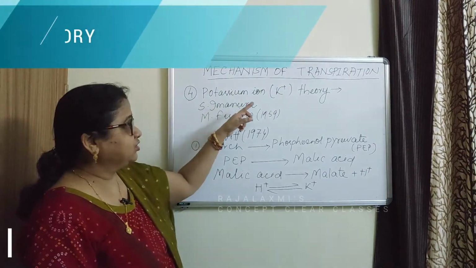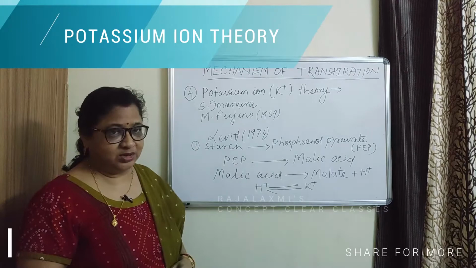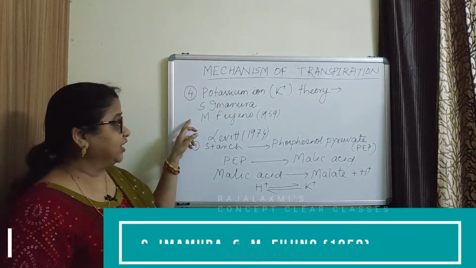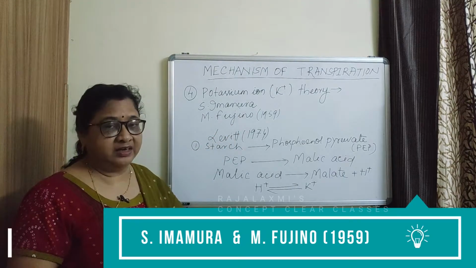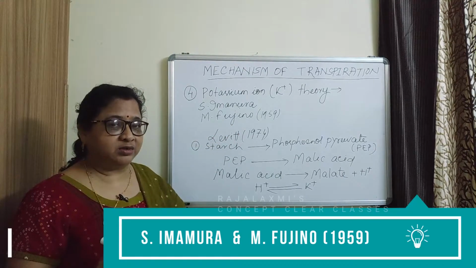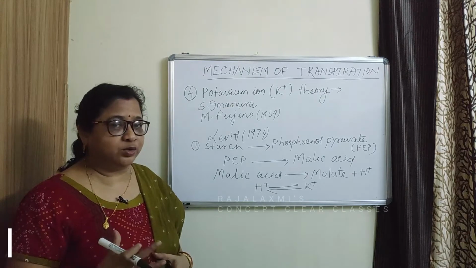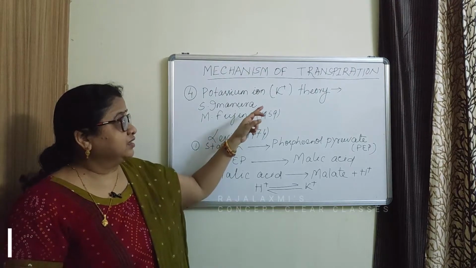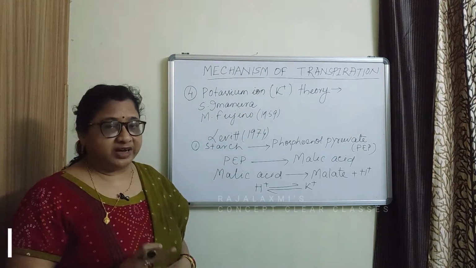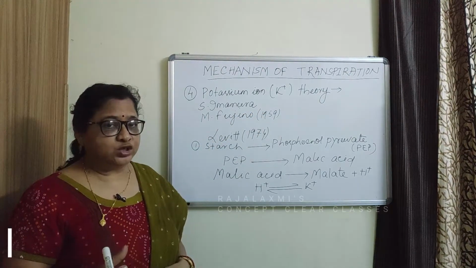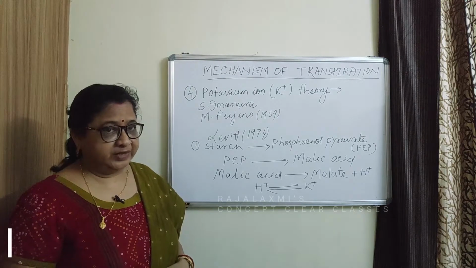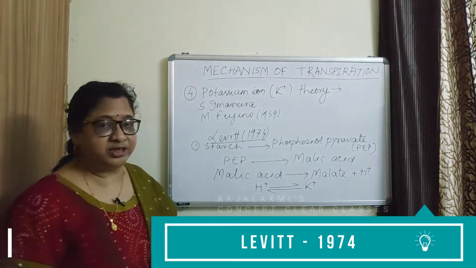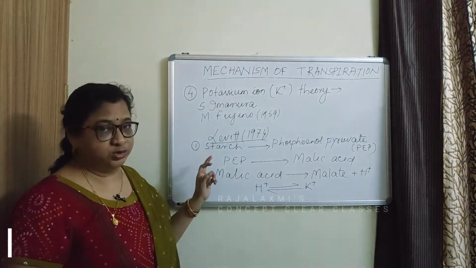Next, potassium ion theory. This is the most recent theory or most accepted theory. Two Japanese scientists, S. Imamura and M. Fujino, in 1959, observed accumulation of potassium ion during stomatal opening. In this theory, they suggested that the K plus ion or the potassium ion has some role in stomatal opening and closing. Later, the scientist Leavitt in 1974 modified this theory.